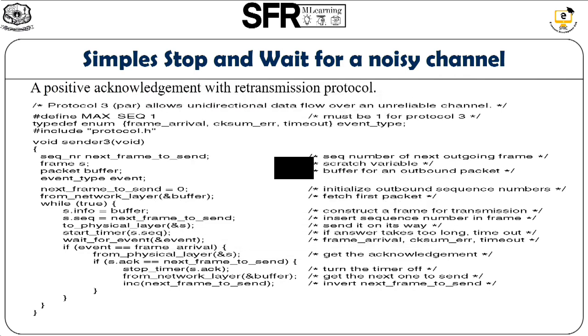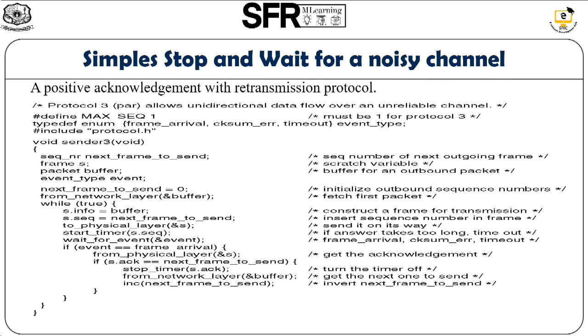And this is the protocol from the sender side. In the sender there is a sequence number, then the frame, then the packet, and then the event type. The sender will be waiting for data to arrive from the network layer. So from the network layer, the packet arrives at the sender.